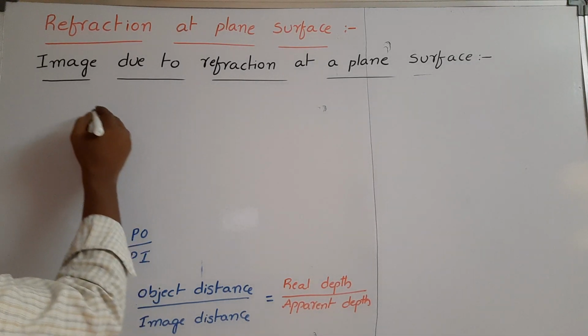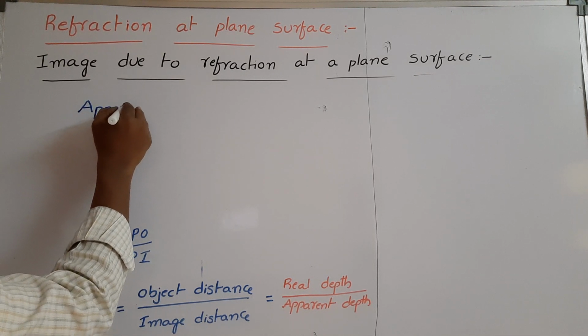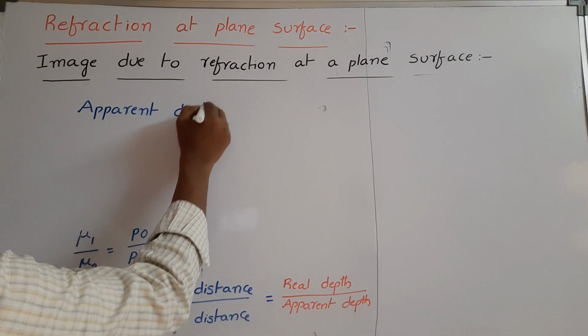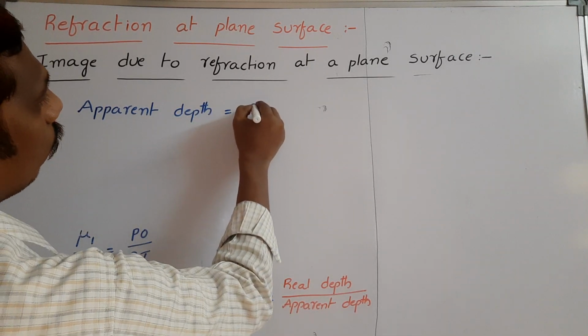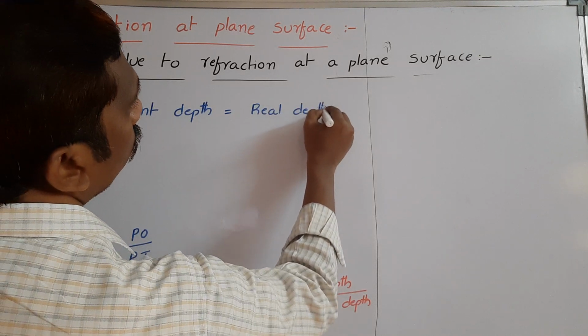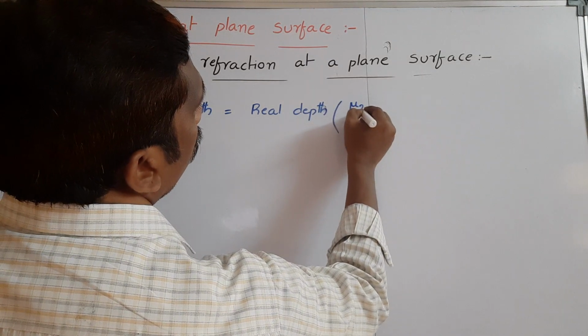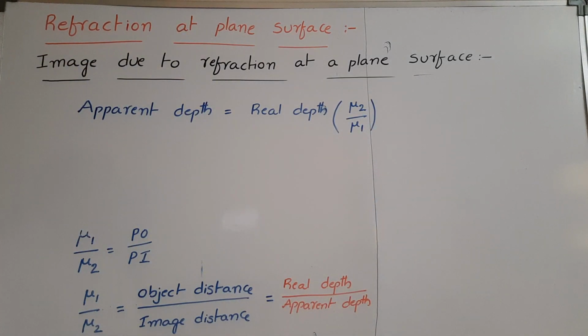So from this, apparent depth is equal to real depth into, cross multiply, then we get mu2 by mu1. So mu2 means refractive index of rarer medium by refractive index of denser medium, we can write. This is the apparent depth formula.